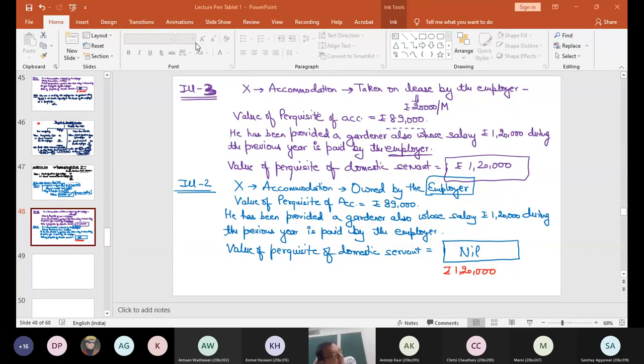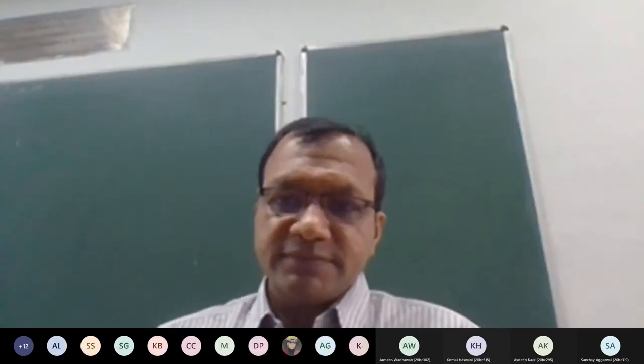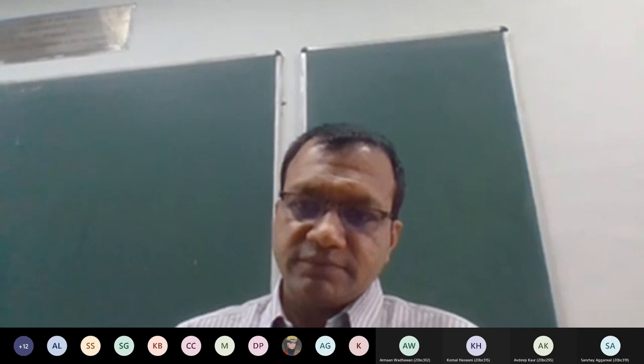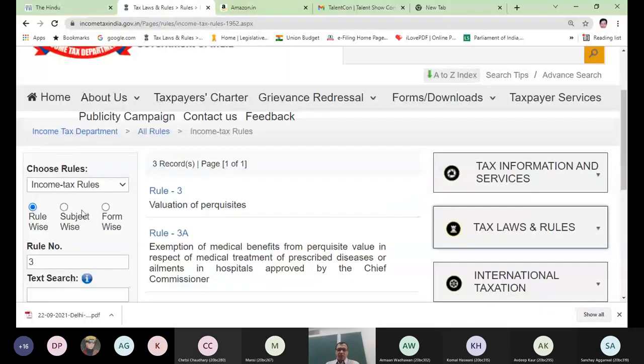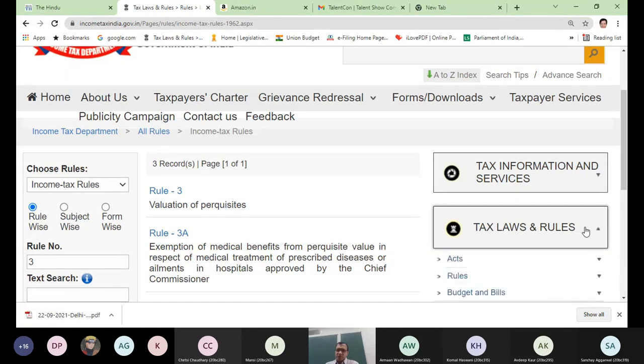The same issue was raised, and in 1973, CBDT issued a circular on this. With this reason, they have exempted this perquisite. Now let me show you that circular also, so that you know how circulars are written. Now let me share with you the website of the tax department. I hope you can see the website, tax laws and rules.